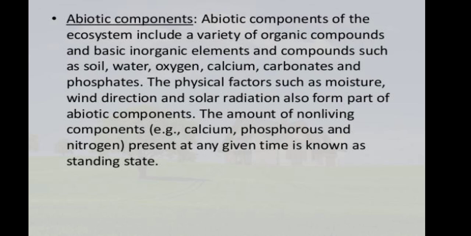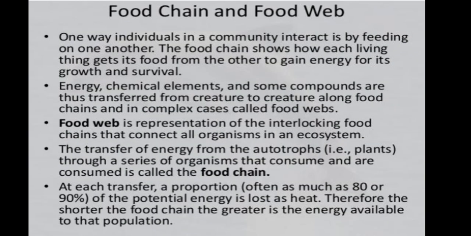The amount of non-living components, for example calcium, phosphorus and nitrogen, present at any given time is known as the standing state of these molecules. Then we study the food chain or food web. One way individuals in a community interact is by feeding on one another. The food chain shows how each living thing gets its food from the other to gain the energy for its growth and survival.